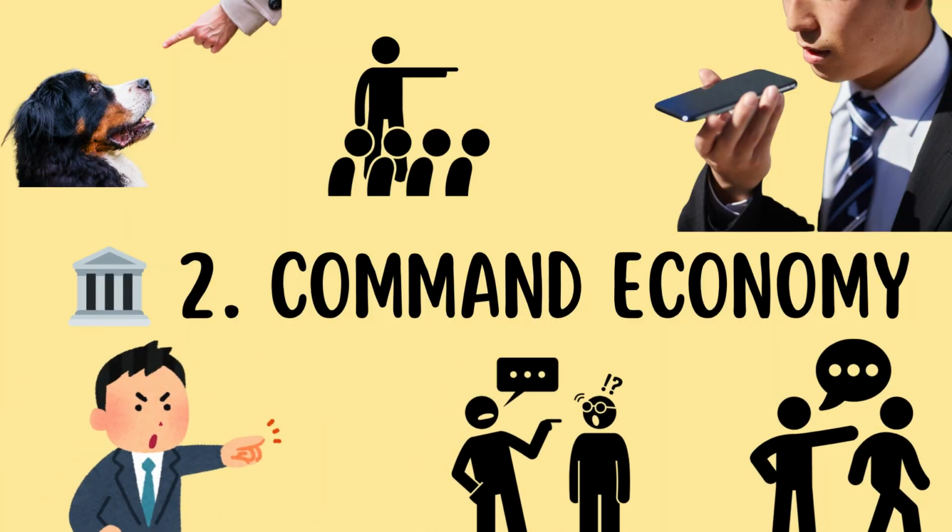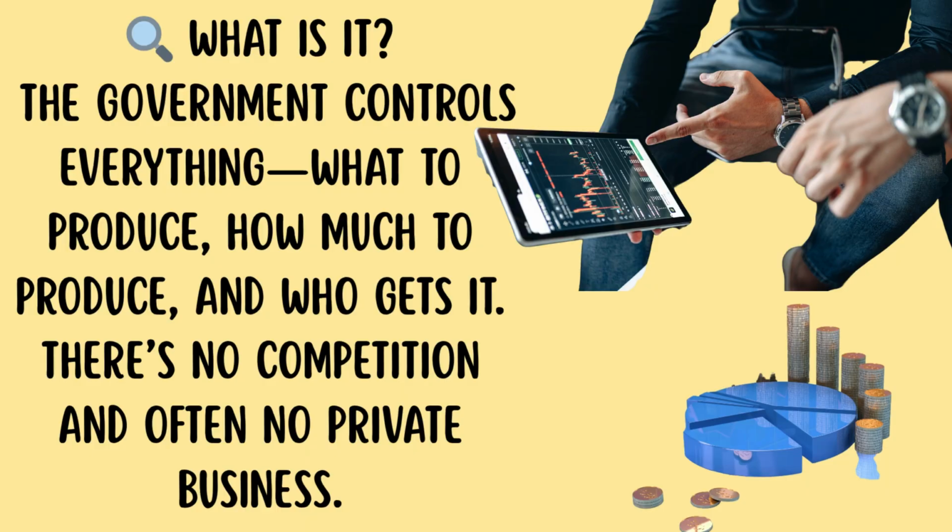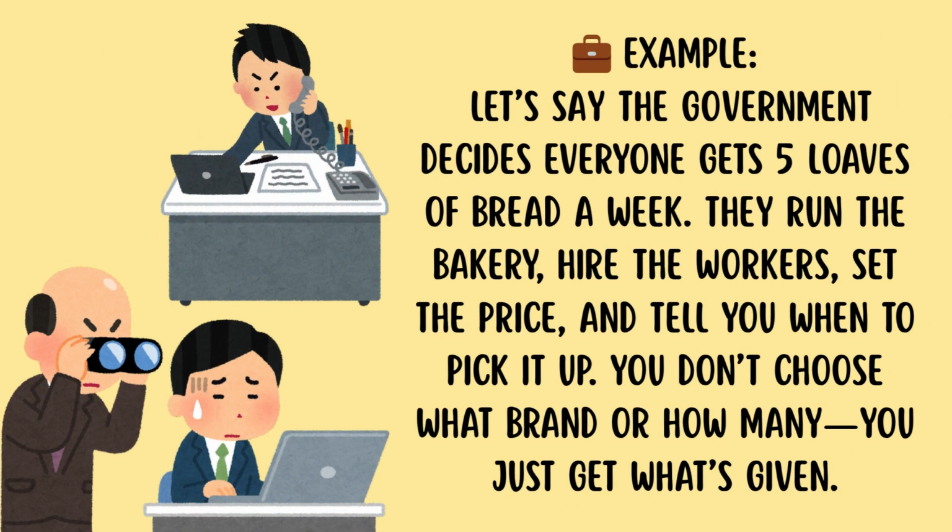Now let's look at the command economy. In the command economy, the government controls everything: what to produce, how much to produce, and who gets it. There's no competition and often no private business. Here's an example. Let's say the government decides everyone gets 5 loaves of bread a week. They run the bakery, hire the workers, set the price, and tell you when to pick it up. You don't choose what brand or how many, you just get what's given.